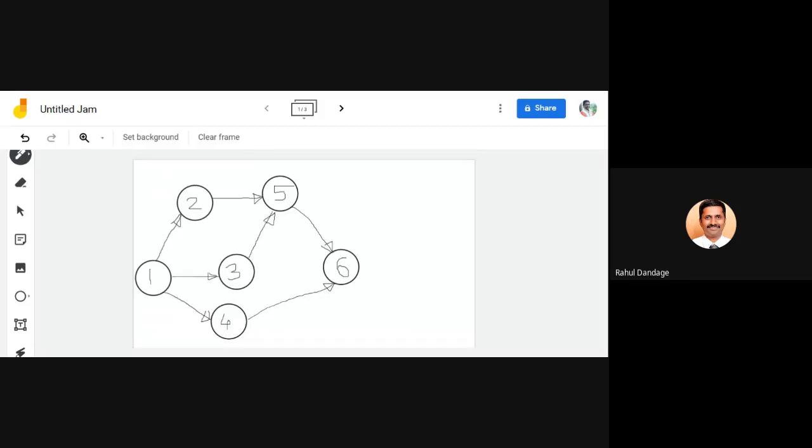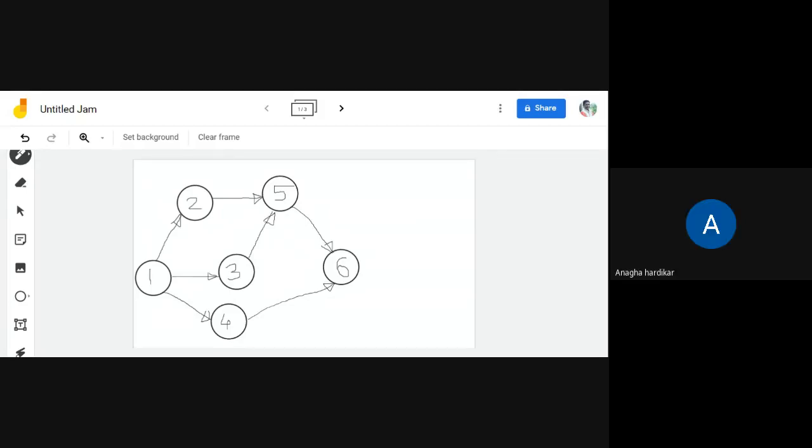Now you go for the calculation for the expected duration or expected time for each activity, and then you can tell me what your answers are. So 1-2, 1-3, 1-4, if you have calculated, you can tell me what answer you have got for that particular part. So one by one you can calculate and give me your answer.